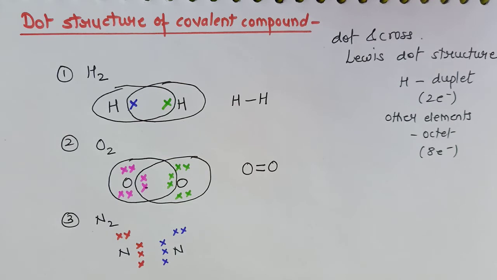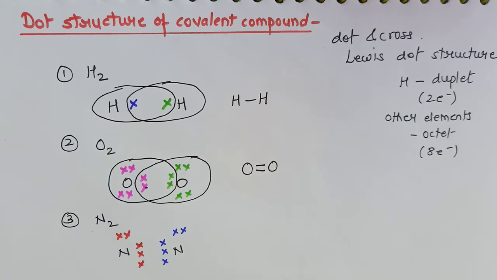Let us discuss one more example, that of nitrogen. Remember, here we are representing only the outermost shell electrons, and that also with the help of either a dot or a cross. But it is always advised to use a cross, because the dot may not be visible to the examiner when you are writing the answers in the board exam. So always it is preferable that you draw a cross. Okay, so nitrogen, how many electrons in the outermost shell? 5. So we have represented 2 nitrogen atoms.